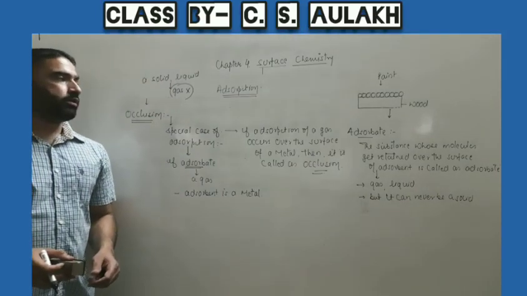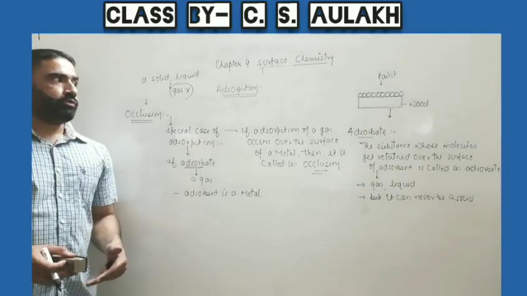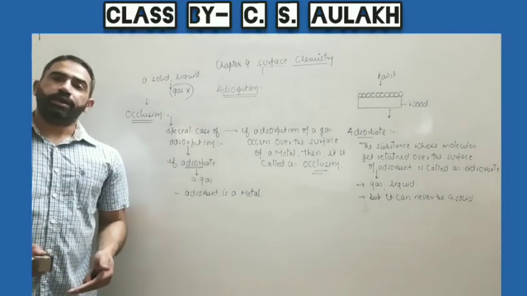So we can say occlusion is a special case of adsorption when we use selective adsorbate and adsorbent.